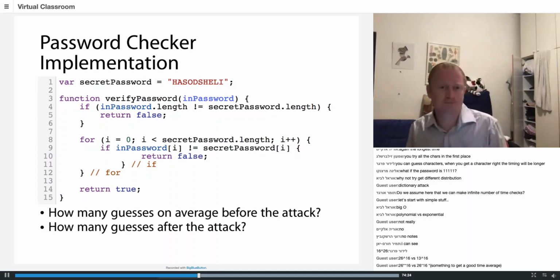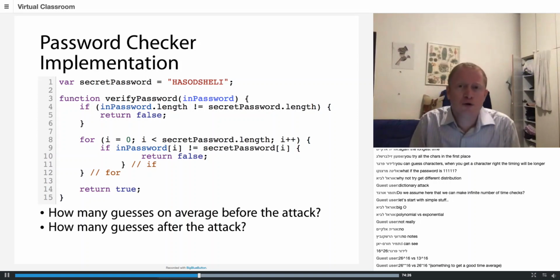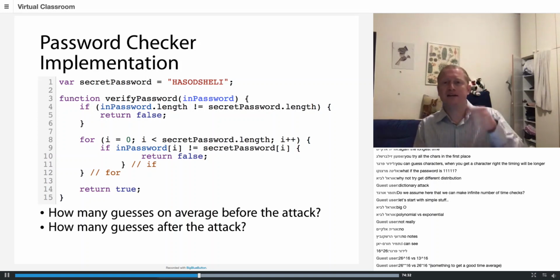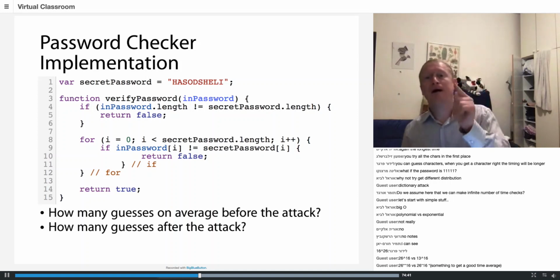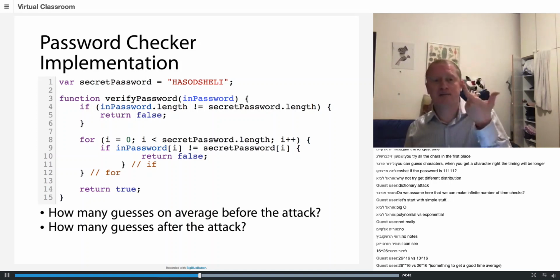Now, after the attack, how do I get the key out? I needed to find the first character, and then I needed to find the second character, but I didn't have to get them right at the same time.